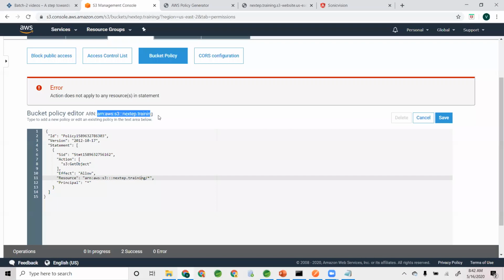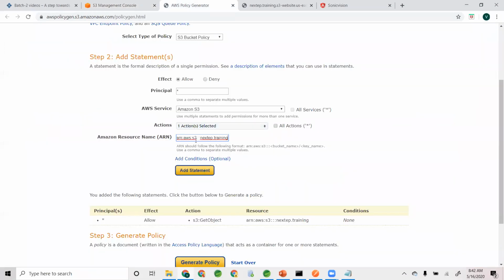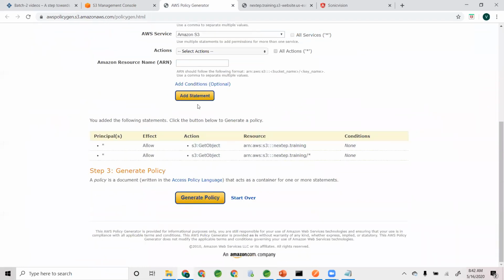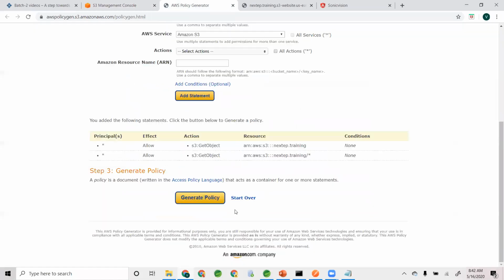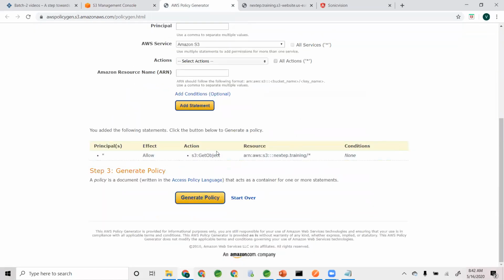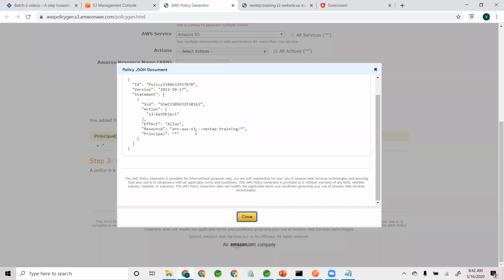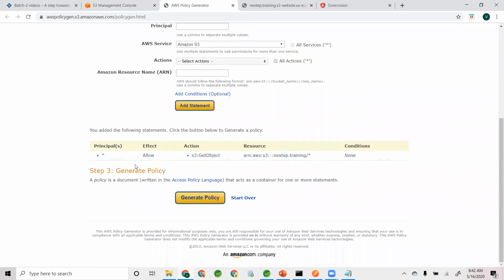So go pick up your ARN, go here, and then /star. Then if you add a statement, essentially it will generate the policy. Of course, I have to delete the previous one, but you don't need to do this for simple. See this? I got it. Okay, so you don't need to regenerate it.